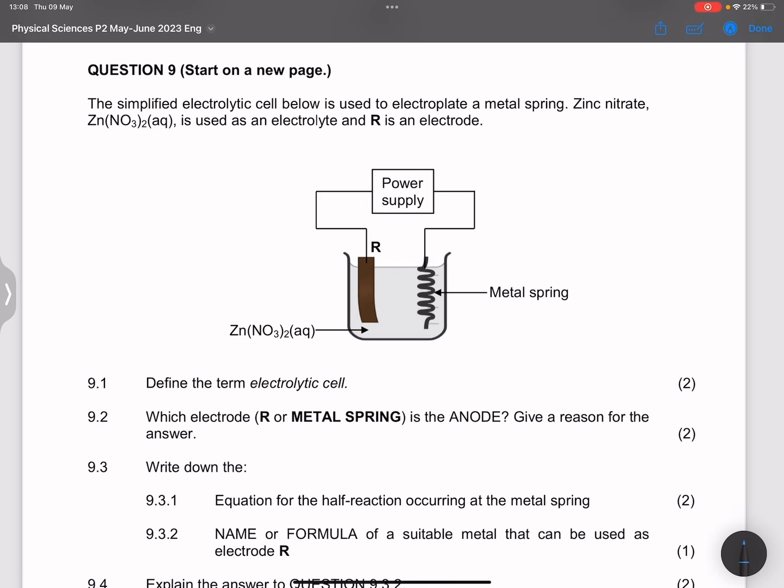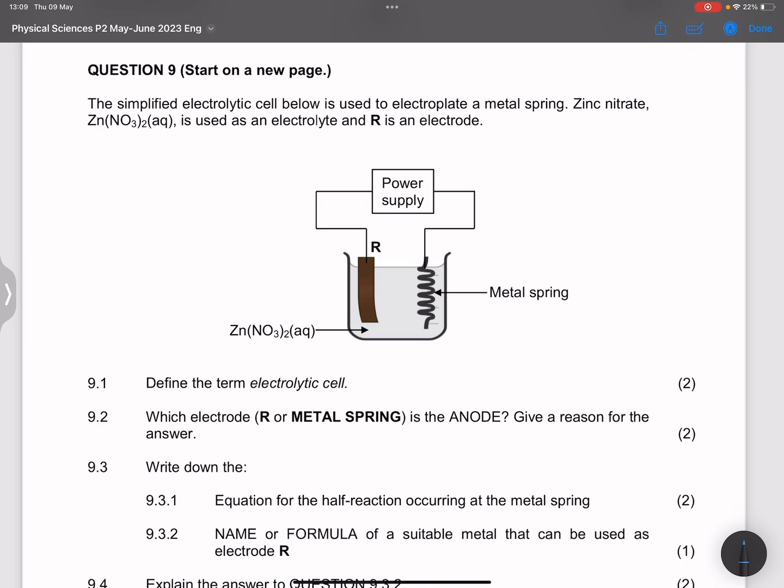They say define the term electrolytic cell. So remember, an electrolytic cell is a cell that converts electrical energy into chemical energy.